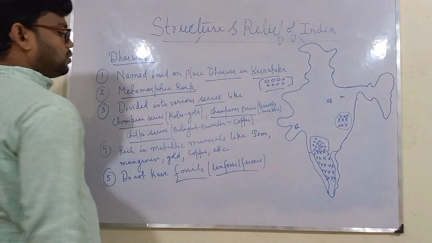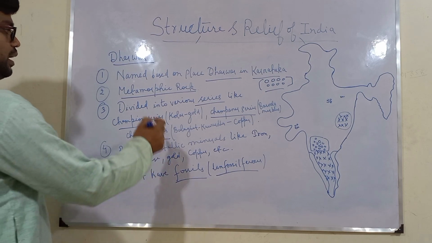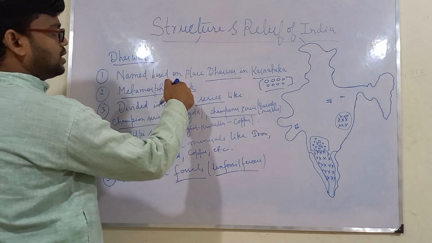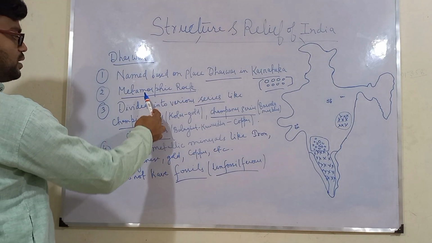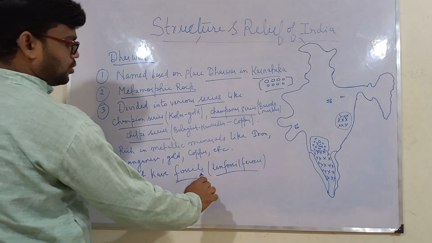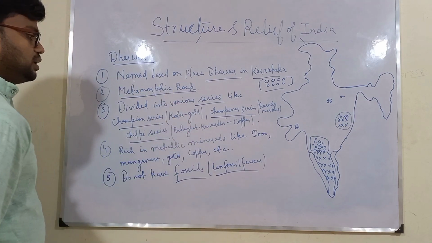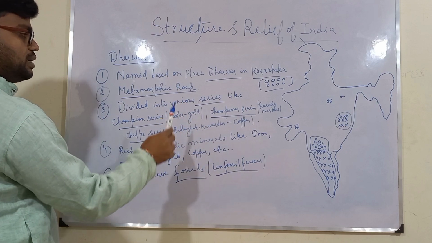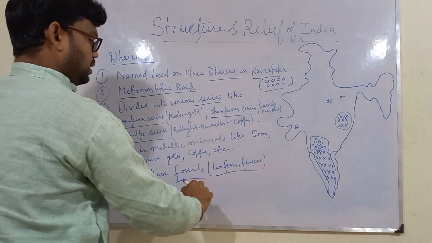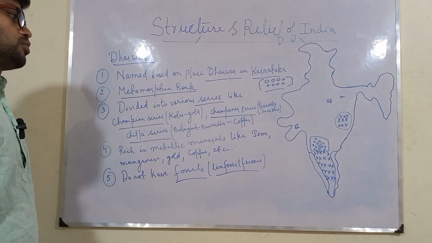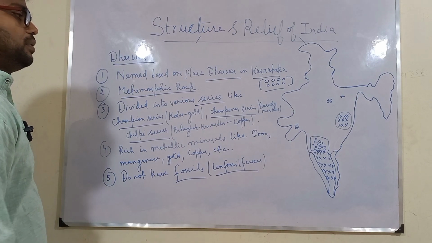For fossils, you can remember that fossils will be present only in sedimentary rocks, and we have seen in this Dharwad as well as in Archean gneiss and schists that they were of metamorphic type rock. So fossils are not present there. So remember that fossils will not be present in metamorphic and igneous rocks. They will be present only in sedimentary type of rocks. So Dharwad system also doesn't have any fossils. So I hope you people have noted it down and you have also marked the same on the map.